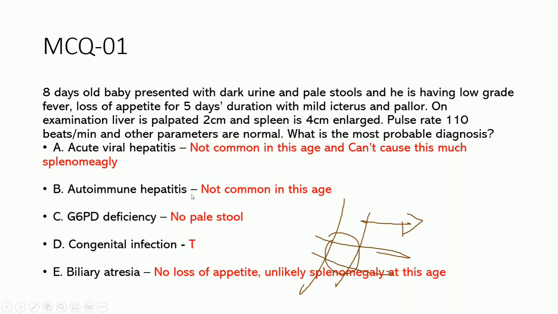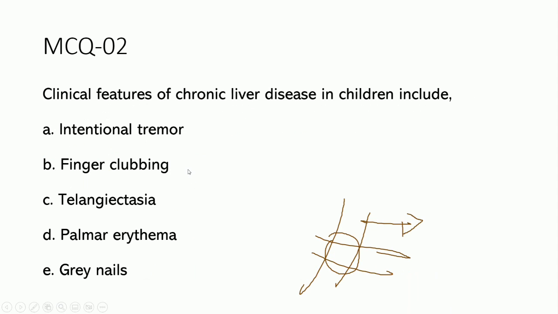I think I will move to the next question. Clinical features of chronic liver disease in children, whether children or adults, are the same. Intentional tremors are not a feature of liver disease; that is for cerebral lesions. In liver disease we get flapping tremors, which we can see in older children. So that is false.